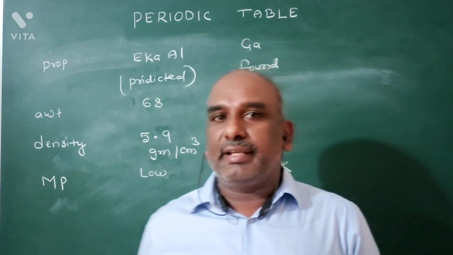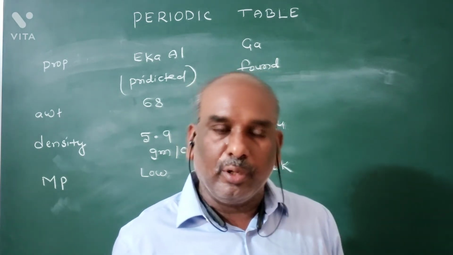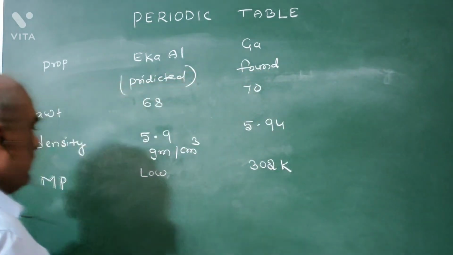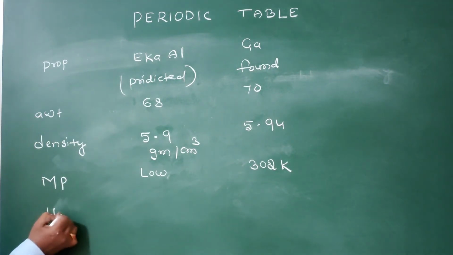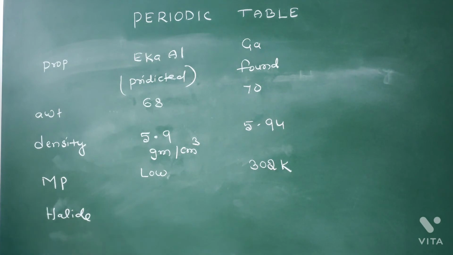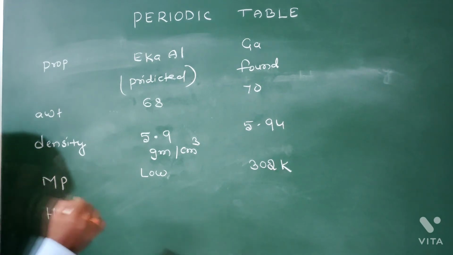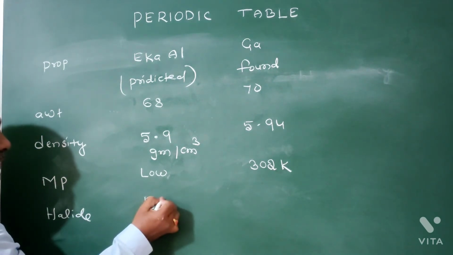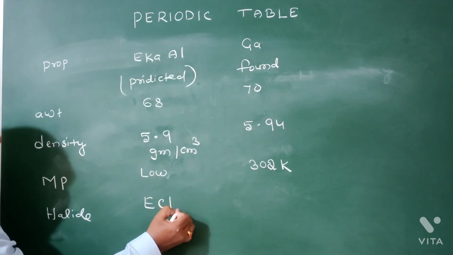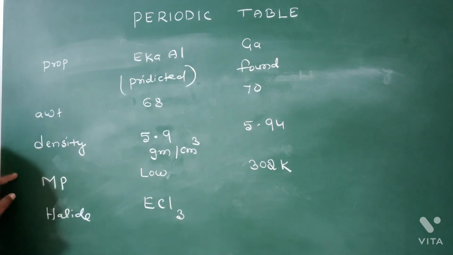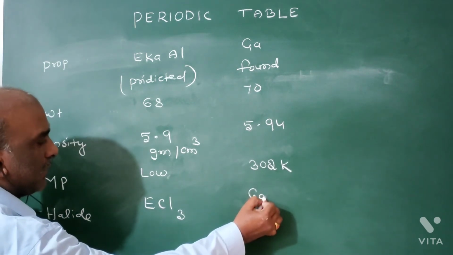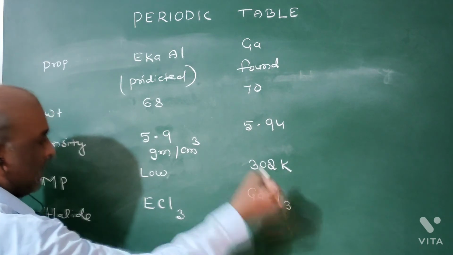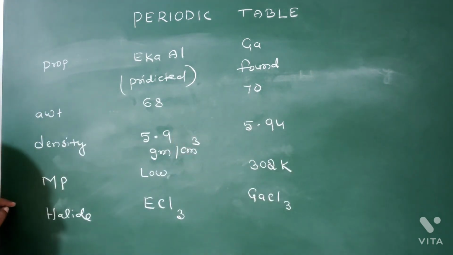29 degrees centigrade, 302 Kelvin, means low melting point in this case. Now, what is the halide formula? Mendeleev predicted that the halide formula of Eka aluminium is ECl3. Scientists found that the chloride formula is GaCl3.